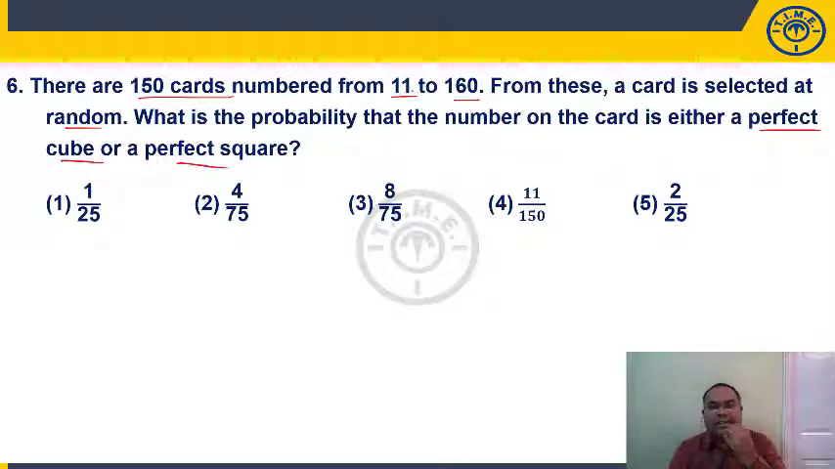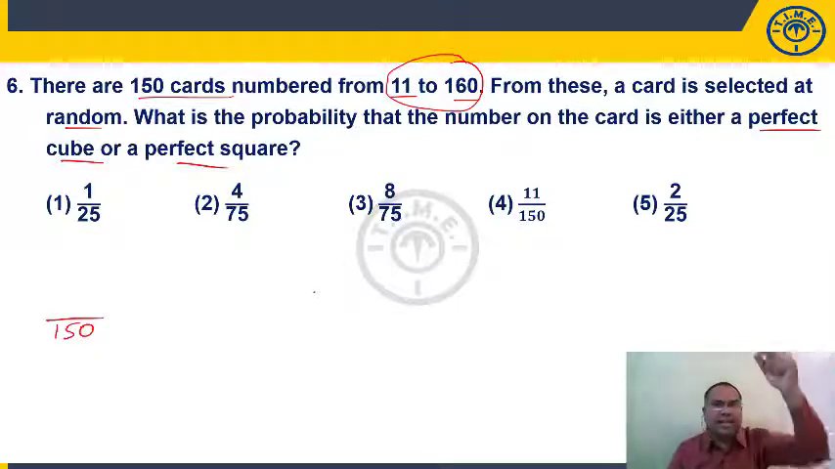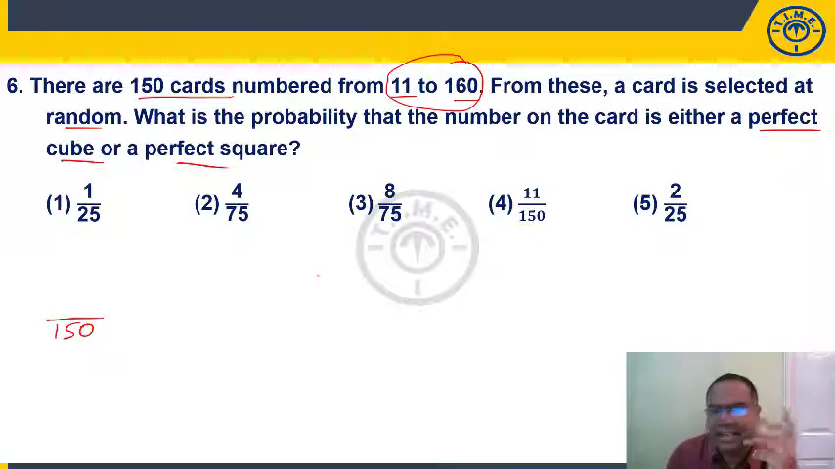Now, what are the perfect squares from 11 to 160? 11 to 160 means there are a total of 150 cards, right? So if you have to select one card, the total will be 150 C1. From 150 cards, you are selecting one card, so the total is 150 C1, nothing but 150. But it should be either a perfect cube or a perfect square. So how many perfect squares do we have from 11 to 160?